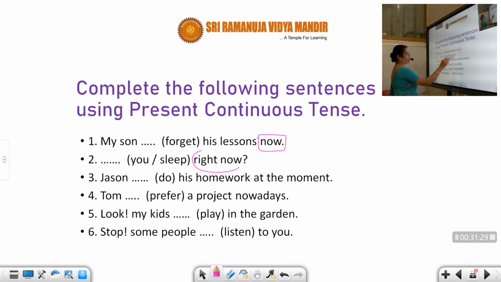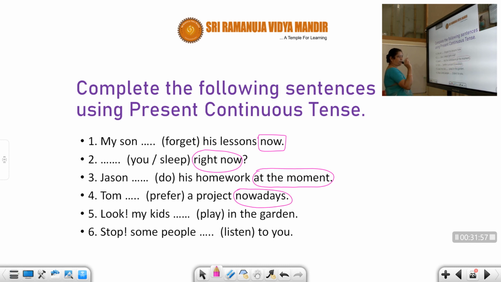Again, right now. Keyword. My son dash his lessons. You have to use the word forget. Dash sleep, because it's a question mark. I used even the subject in the bracket. You have to make a sentence. You have to fill in the blank. Jason dash his homework at the moment is a keyword. Tom prefer a project nowadays is a keyword.